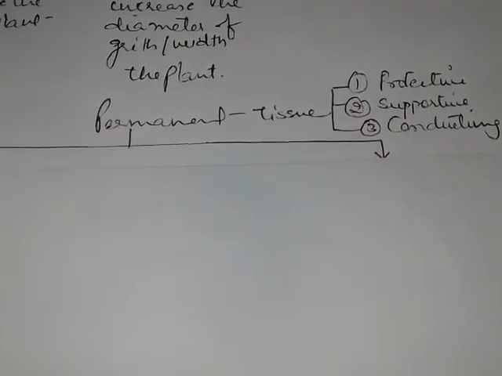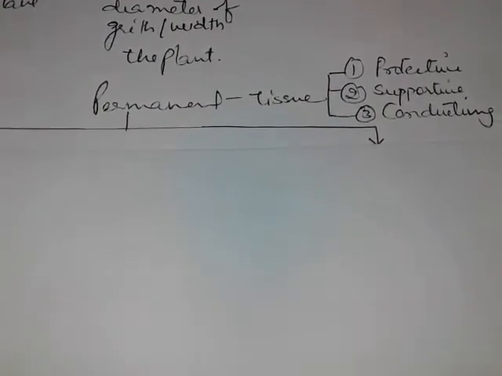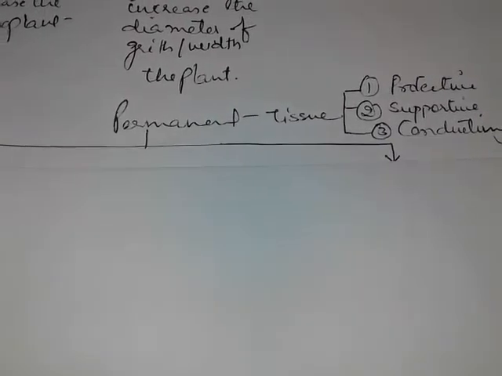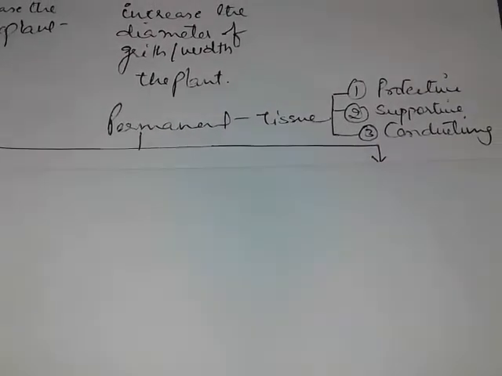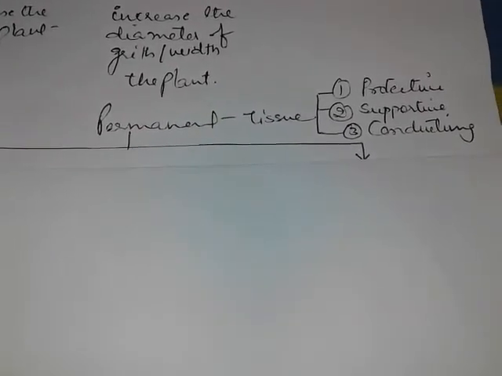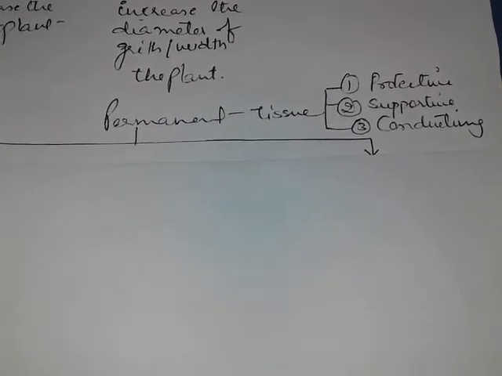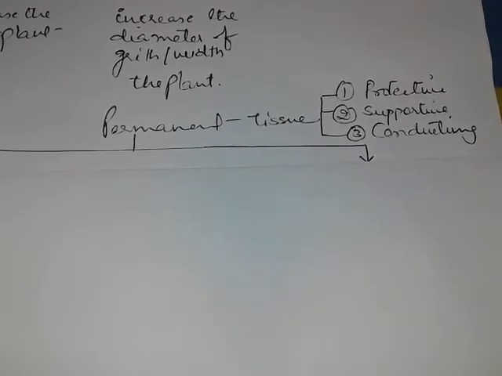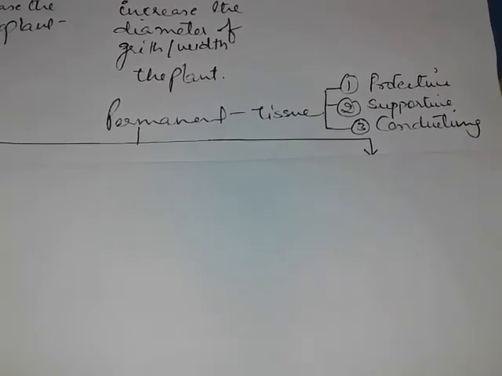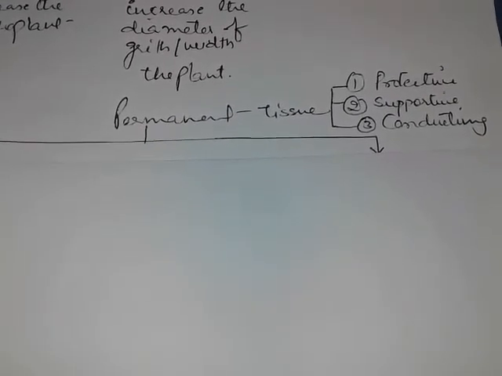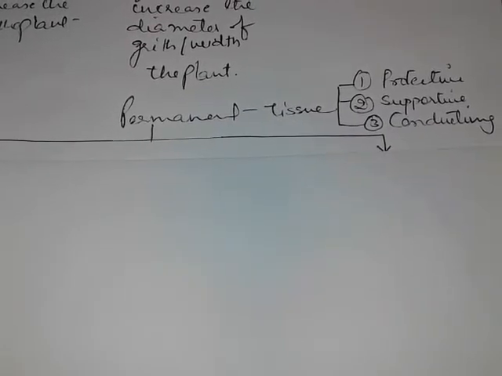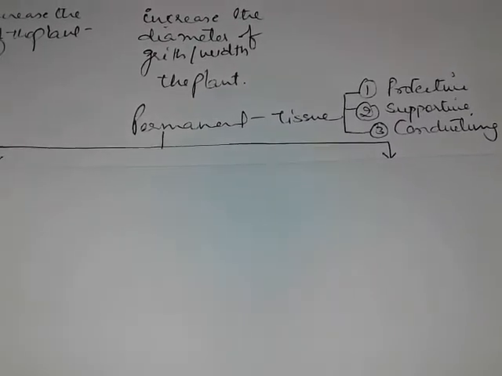Next one, permanent tissue. By one criterion, permanent tissue is classified into three categories: protective permanent tissue, supportive permanent tissue, and conducting permanent tissue. Protective tissues are those which protect the plant part, such as the epidermis of the leaf. It consists of a waterproof material.